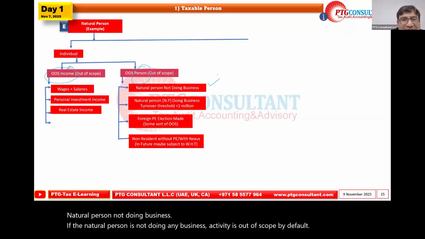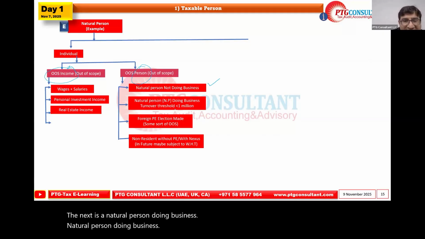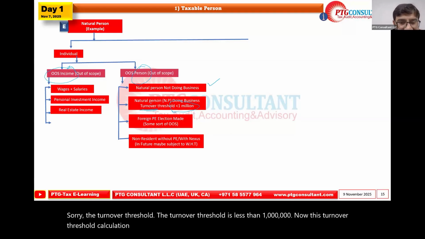The next is a natural person doing business, but the revenue threshold is less than 1 million. Again, the turnover threshold is less than 1 million. Now this turnover threshold calculation is very critical. This is the one I gave you the example of in the beginning; most people made the mistake.